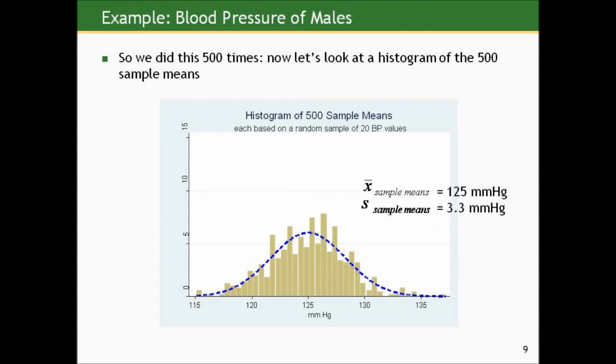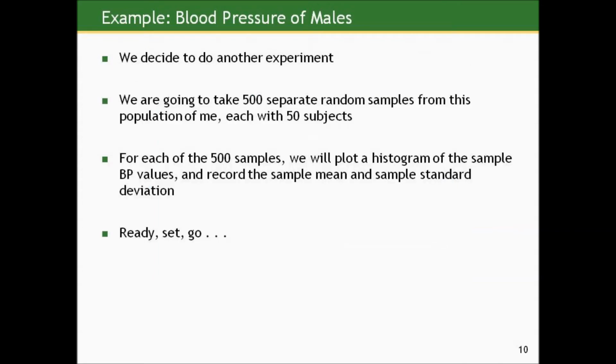And let's look at the mean of the sample means. Well, the mean is 125 millimeters of mercury. Does that sound familiar? Hold on to that thought. And let's look at the standard deviation of those sample means. That's equal to 3.3 millimeters of mercury. Certainly smaller than the standard deviation estimates we saw for individual values in the samples we looked at previously.